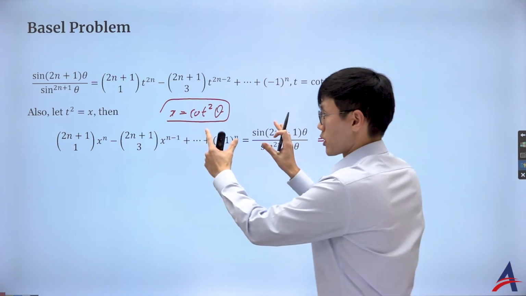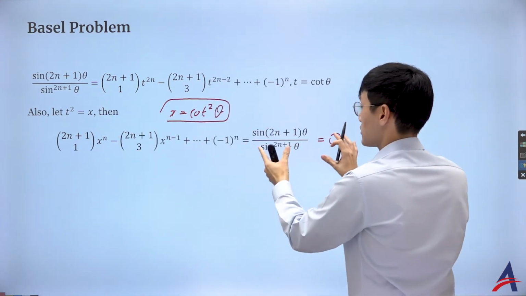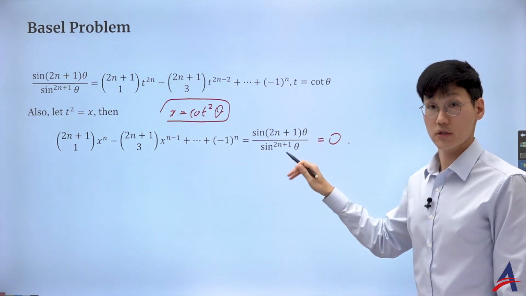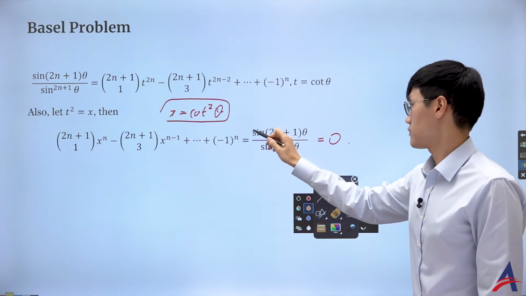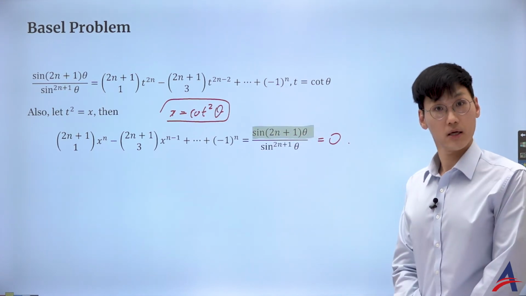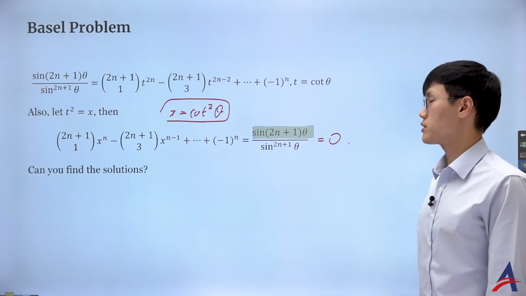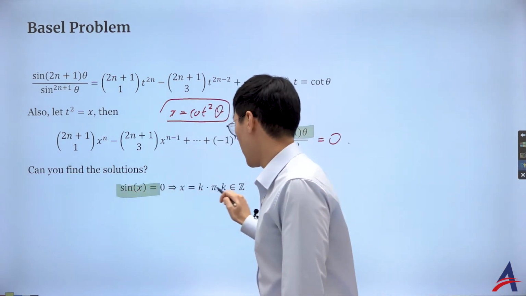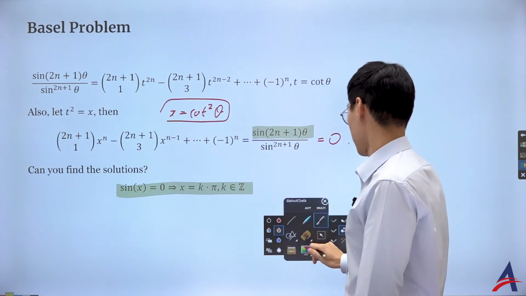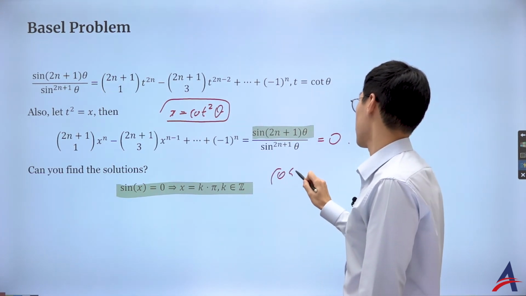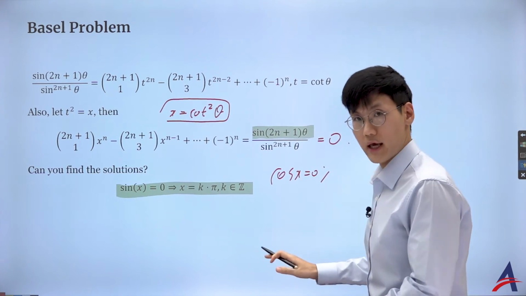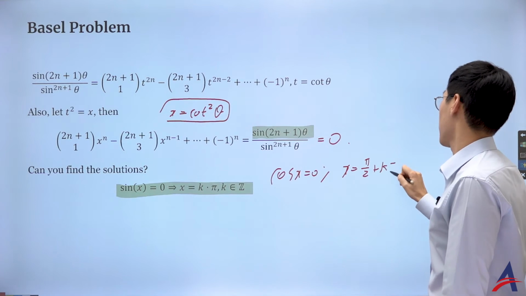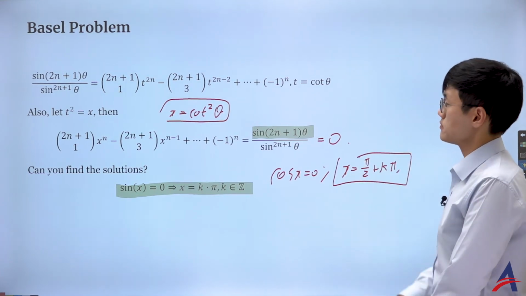I want to find the value theta, for example, that will make this polynomial 0. And instead of working with the left-hand side, the right-hand side actually gives a clear picture, because I got the trigonometric function, especially the rational form. I'm only interested in finding the solution for the numerator, yes? I want you to always remember, when does a sine become 0? It's 0 for the integer multiples of pi. And what about cosine x being 0? It should be in your head already that x is going to be pi over 2 plus integer pi.